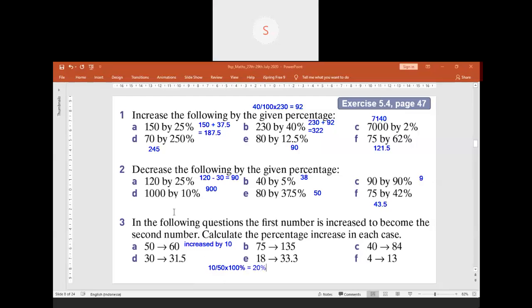Or, because the original was 50, I can say that 50 is the 100%. When I know 50 is the 100%, and now the question is asking about 10, 10 will equal how many percent? From 50 into 10, I need to divide by 5. So the 100, I need to divide by 5 also. So it will be 20% out of 50. Is there anyone who is confused, or maybe my explanation is still confusing for you?